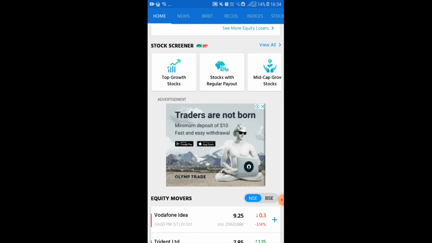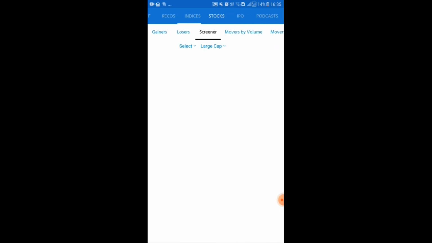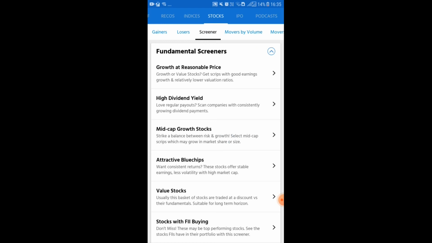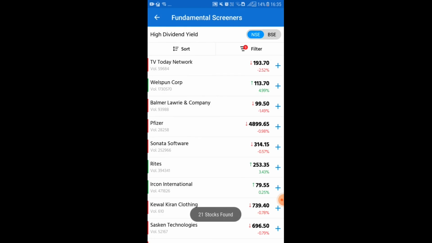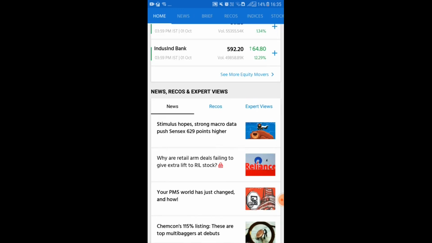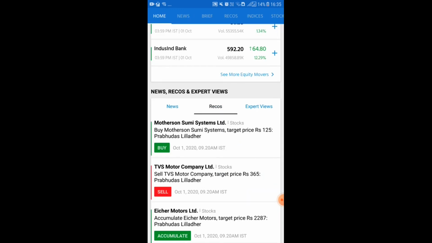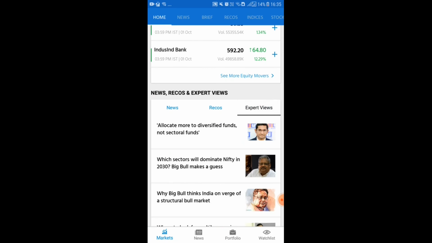Here you can track top growth stocks, then stocks with regular payout, then mid cap growth stocks, best blue chip stocks, etc. So if I am selecting stock screener, then all the related stocks information will be available. If I want to track high dividend yield stocks, then it will be showing all the high dividend yield stock details, then recommendation for stocks, then expert views on the stock market.